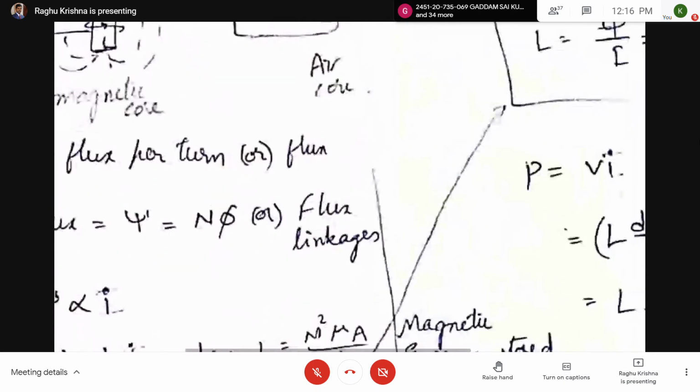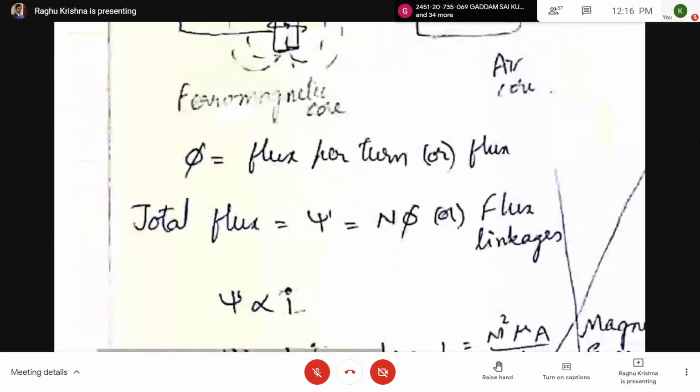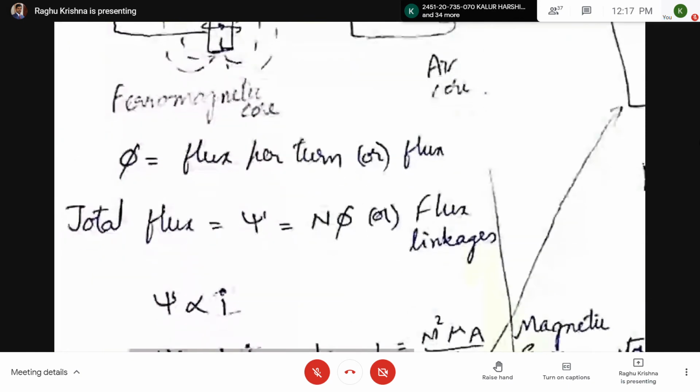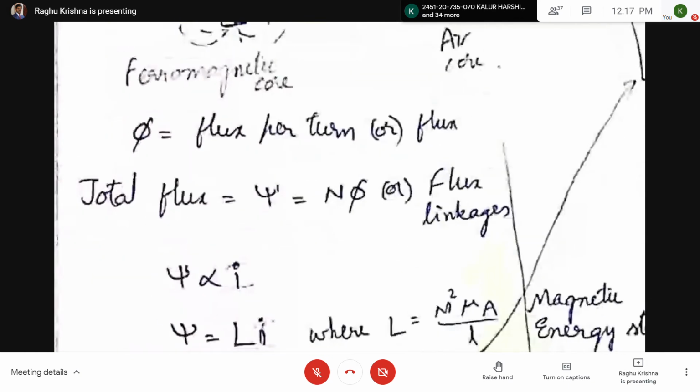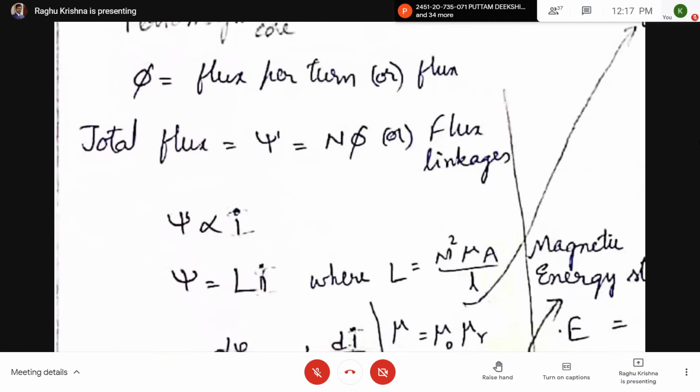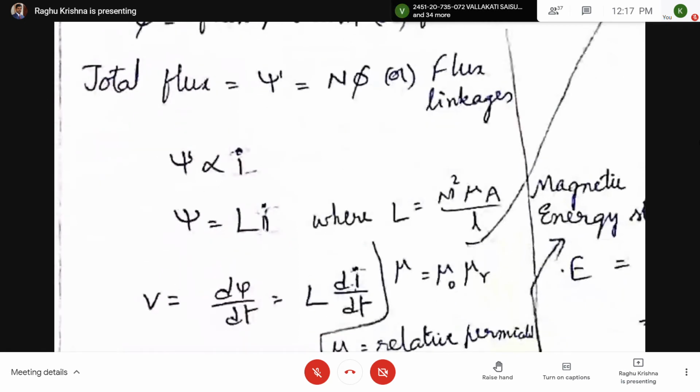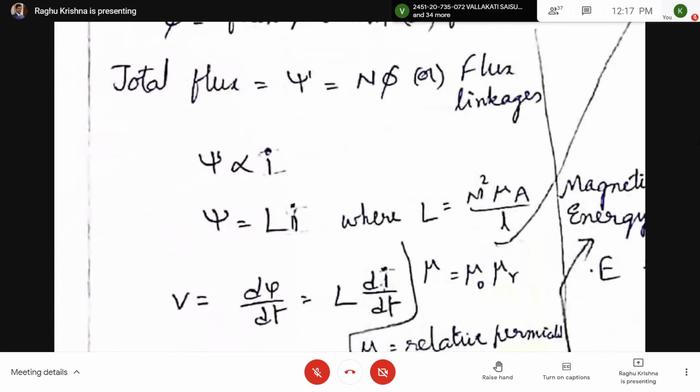Now coming to AC circuit. Now AC. In AC circuits, you can take, as per Faraday's law, V equal to d phi by dt. As per Faraday's law, V equal to d phi by dt. So here, phi, if you substitute phi equal to Li, you are going to get V equal to L di by dt.